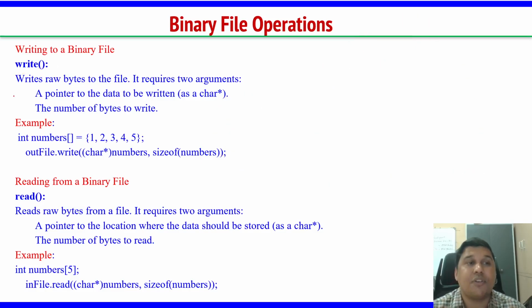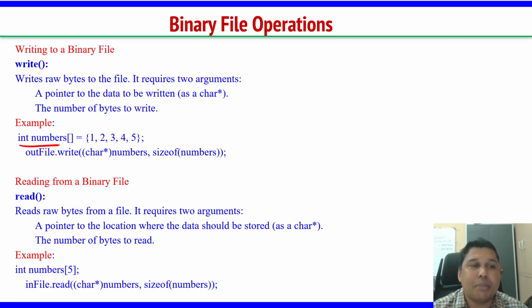Okay, so what is the use of this write function? It writes raw bytes to the file. It requires two arguments. First one, a pointer to the data to be written, and the number of bytes to write. Okay, two arguments. Let's see this example and understand how this write function works. Anyhow, we'll see the programming of that.